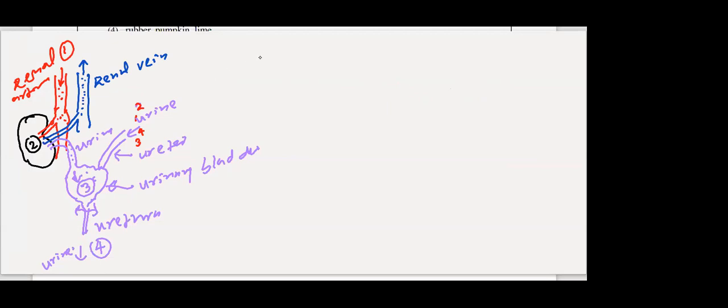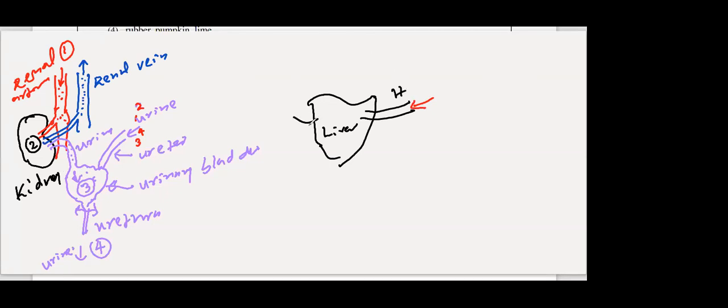And one more thing you can copy down. This is for the kidney. What is the name of the artery which supplies blood to the kidney? Renal artery. Then to the liver, what is the artery which supplies blood to the liver? That is called the hepatic artery. Hepatic artery, red blood towards the organ. Then away from the liver, hepatic vein.